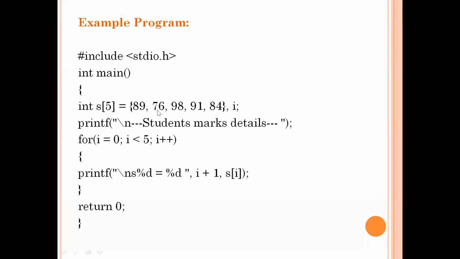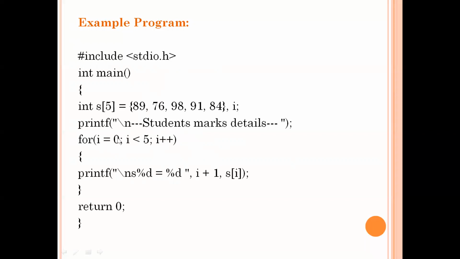Now I want to print all these elements. So how to print all those elements? First I need to move to the 0th position. Then I need to access that 0th position element. Now I need to move to the next position, and access that next position element. Then move to the next position and print that next position element. In that way we need to move. So for moving from one position to another position, here I am taking the for loop.